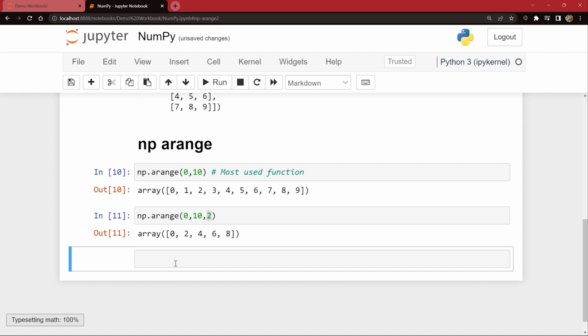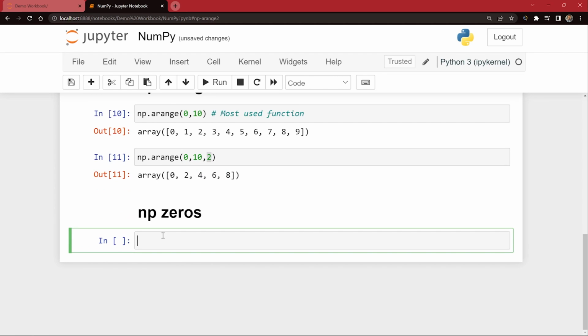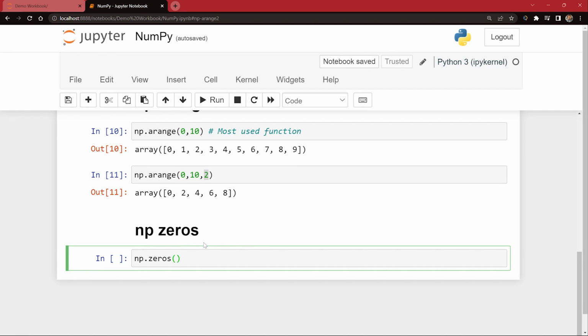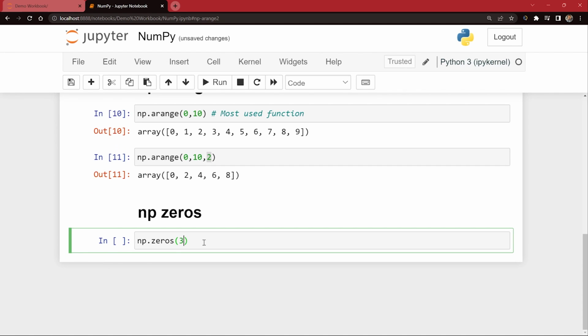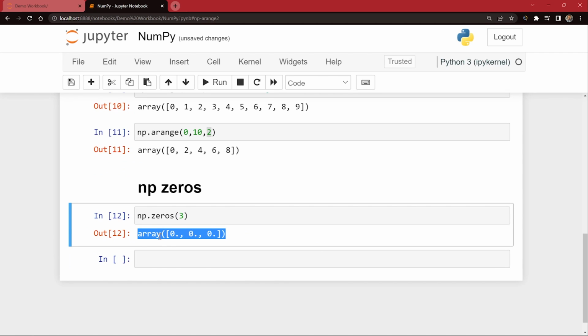Now let me create one more function and show you how we work with it, and that is np.zeros. So what is np.zeros? np.zeros is another very popular function which we use to create a vector or a matrix of zeros. So for example, I can write np.zeros, and because it is a function, I will pass some parameter into this function, right? I can say 3, and it will produce a vector of 3 zeros. So let me just run it and show you. It produced a vector, in the sense a 1D array, guys, again of zeros.